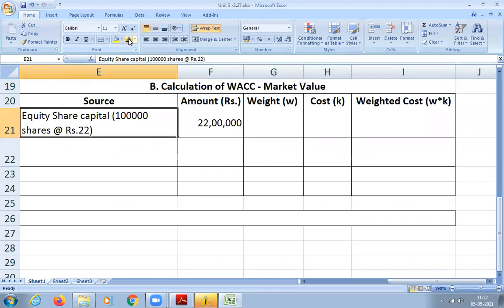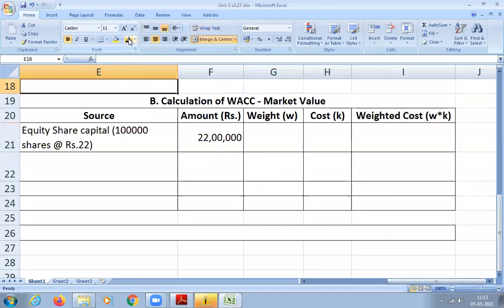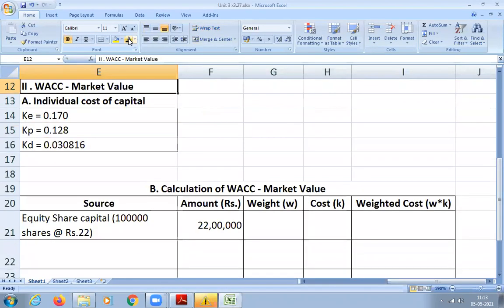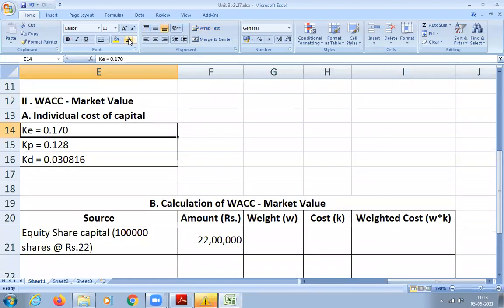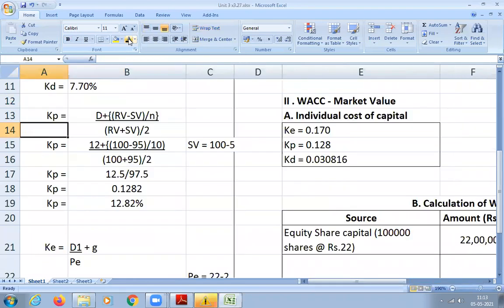Next, debentures. Sir, can I scroll up? Can you show the individual cost of capital, sir? Which one, equity or debenture or preference share? The market value, sir. Individual cost of capital.